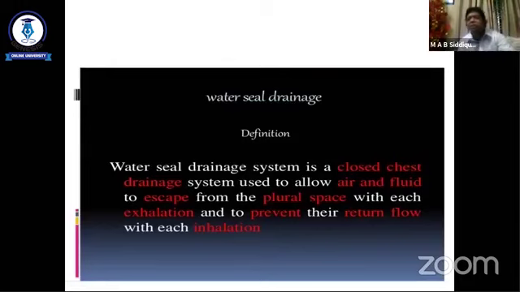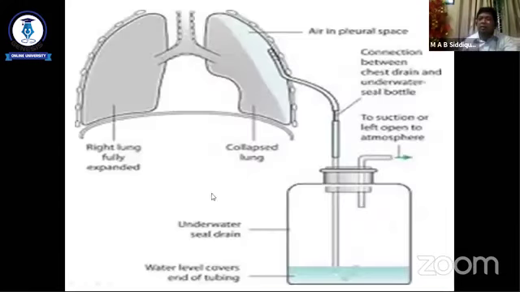So what is water seal drainage? Water seal drainage system is a closed chest drainage system used to allow air and fluid to escape from the pleural space with exhalation, and to prevent their return flow with inhalation. Look at this picture.